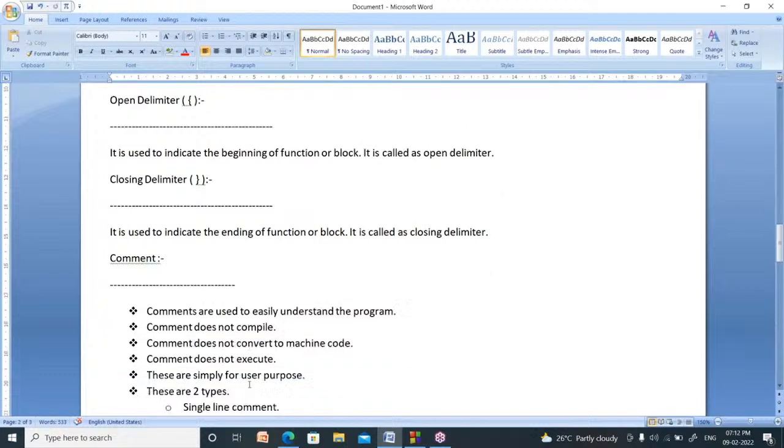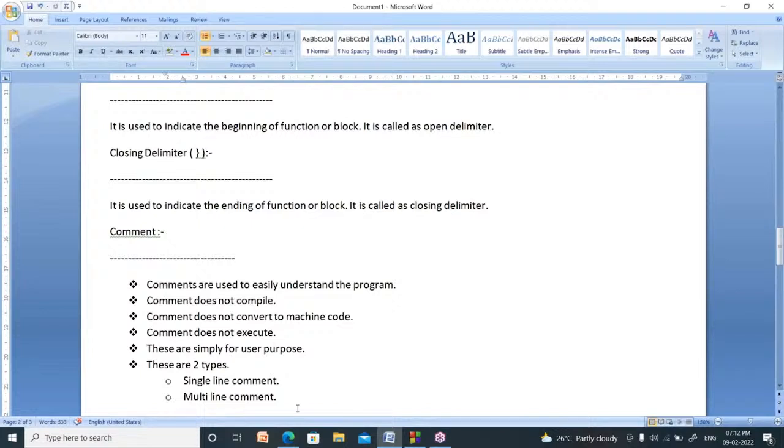Next, what is a comment? A comment is nothing but a sentence in the program which increases the understandability. Comments are used to easily understand the program. Comments don't compile.